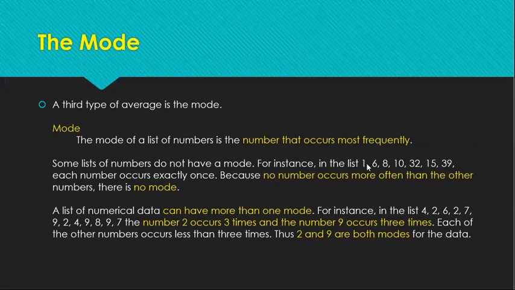But if we are given, for example, 3 1s, 3 6s, 3 8s, 3 10s, 3 32s, 3 15s, 3 39s, they are all mode because they are being repeated equally. Okay? Class? Yes, sir. Okay.